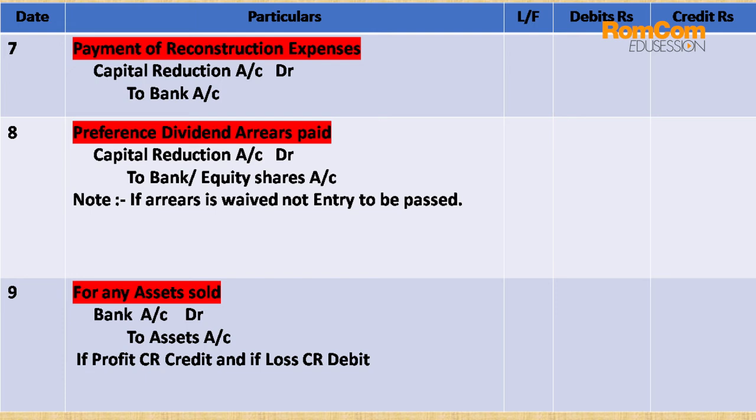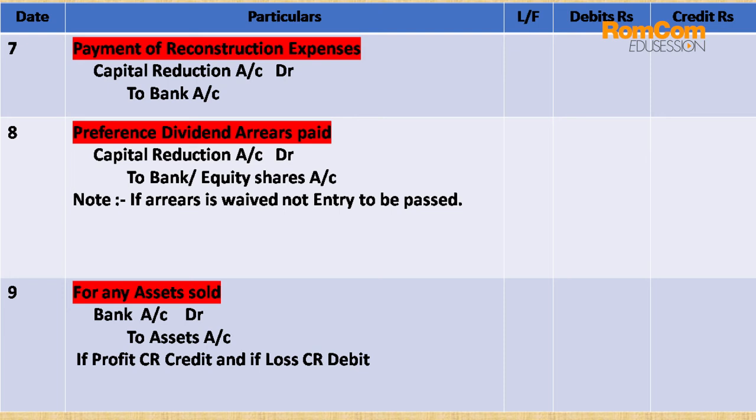There is a very important note which I have given over here, that is if arrears is waived. So what is the meaning of waived? Waived is nothing but cancelled. Waived, remission, forego, all these words will be interrelated with the chapter of internal reconstruction. So if arrears is waived or cancelled, there will be no entry since it's a contingent liability. Contingent liability is nothing but happening or non-happening of an event as concerned.